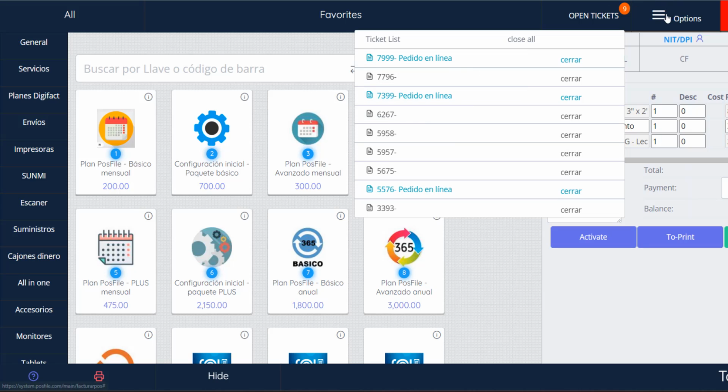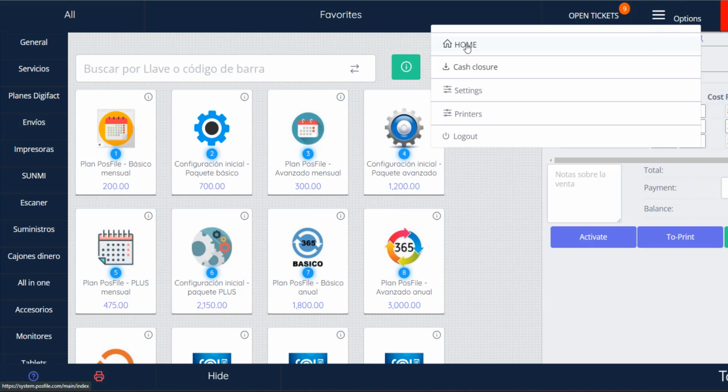Options menu provides access to key administrative functions. Home takes you to the general administrative options of the platform. Cash closure enables the seller to generate a closing report at the end of their shift. Settings allows the administrator to configure settings regarding the point of sale. Printers facilitates managing and controlling printers connected through network or IP. Log out ends the session at the end of the shift.